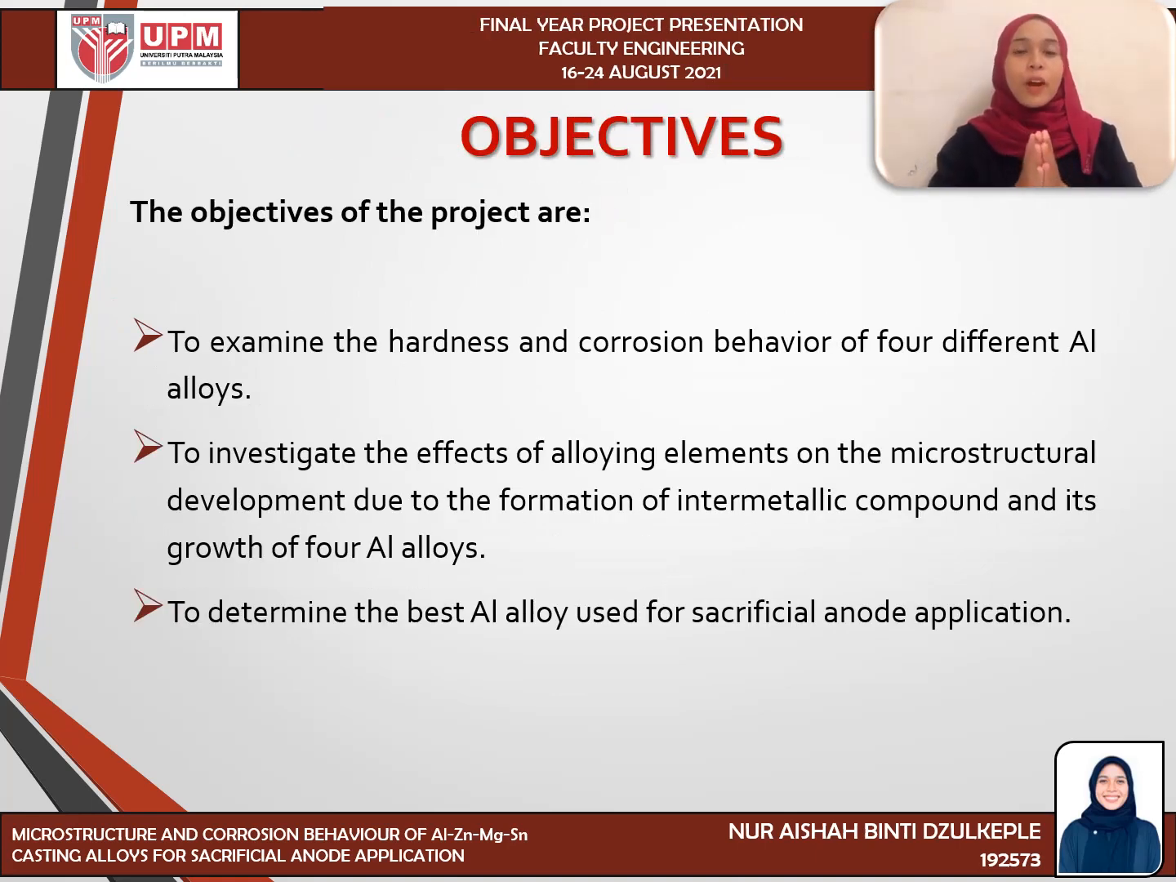The objectives of the project are: firstly, to examine the hardness and corrosion behavior of four different aluminium alloys. Secondly, to investigate the effects of alloying elements on microstructure development due to the formation of intermetallic compounds on the growth of four aluminium alloys. Thirdly, to determine the best aluminium alloy used for sacrificial anode application.